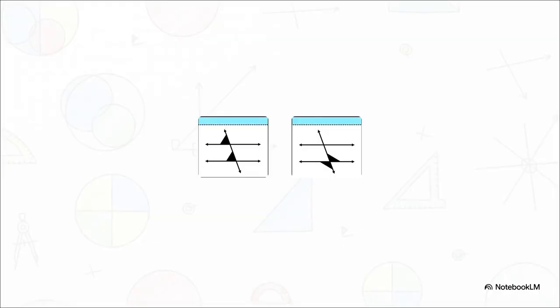And this brilliantly illustrates exactly where those alternate interior angles live. You can visibly see they're trapped in that interior zone, on opposite sides of the cutting line. Regardless of the angle of the transversal, no matter how steep or shallow it is, as long as those top and bottom lines are parallel, those alternating spaces are exactly the same size.